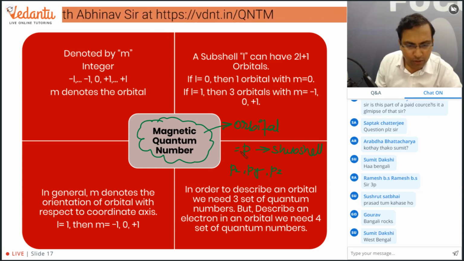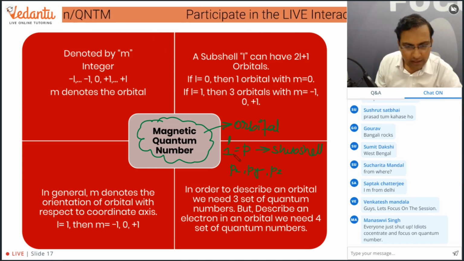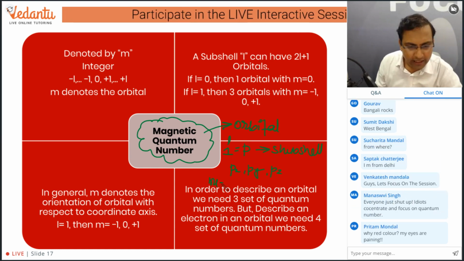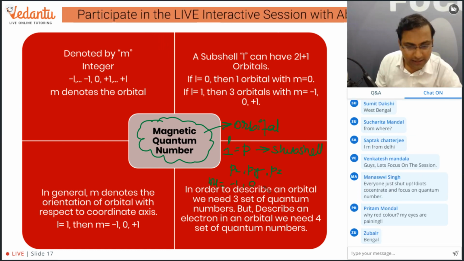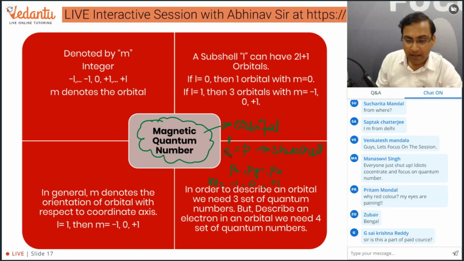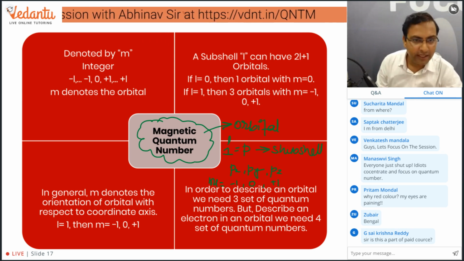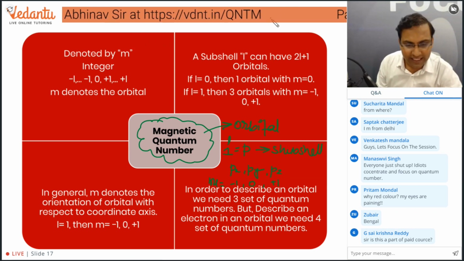So as you know, guys, the value of L for P is 1. So the value of Ml will be -1, 0, and +1. So, guys, actually, the value of Px, Py, Pz tells us about the orbital. So, -1, 0, and +1.